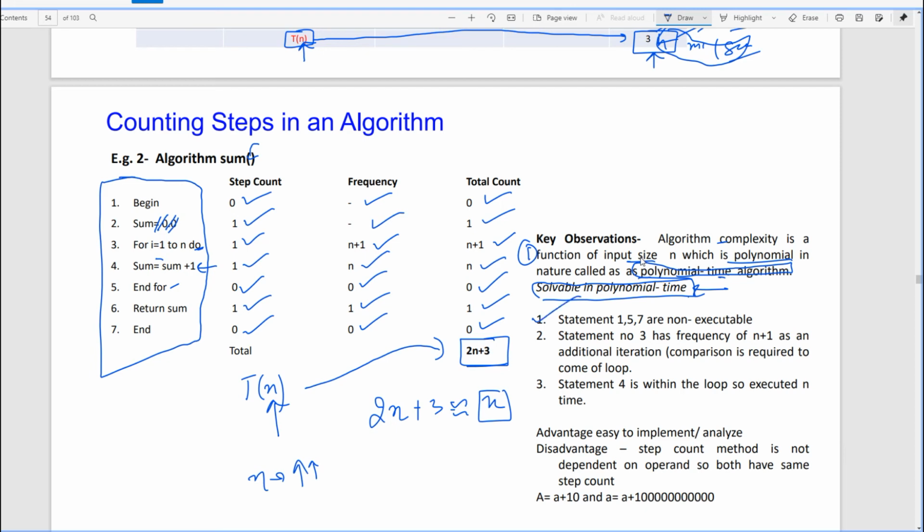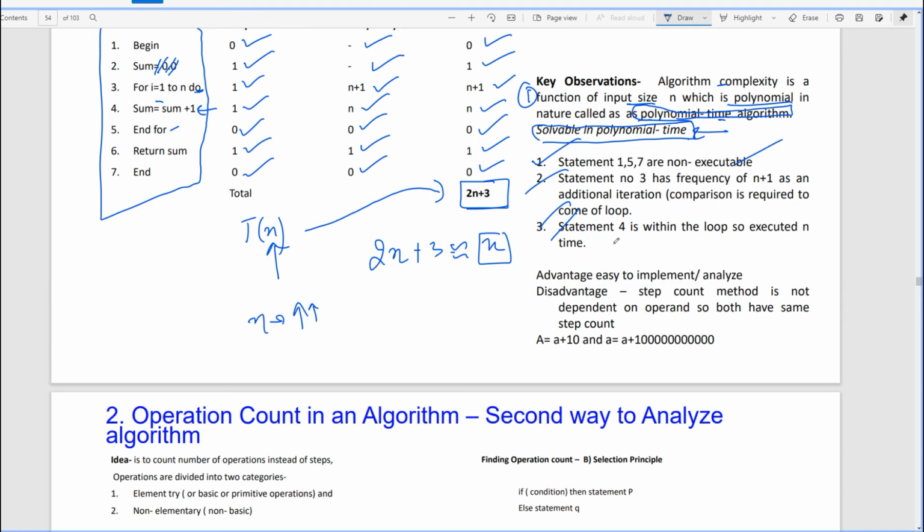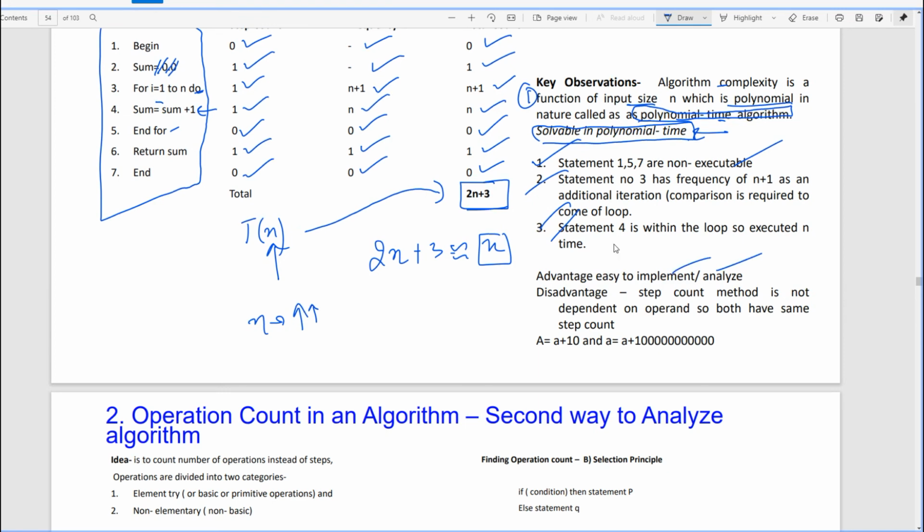So step numbers 1, 3, 5 are non-executable. All these we have counted. Okay. Disadvantage. Advantage is that it is easy to analyze. So through this we can analyze this. So why are we doing all such things? What is the advantage?